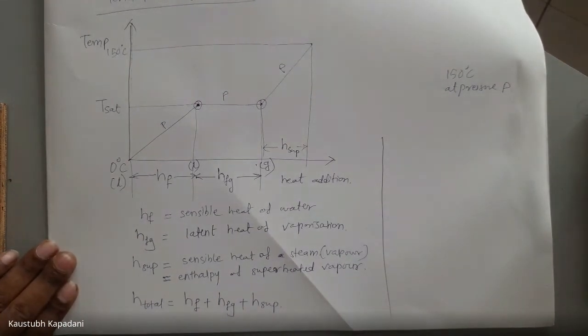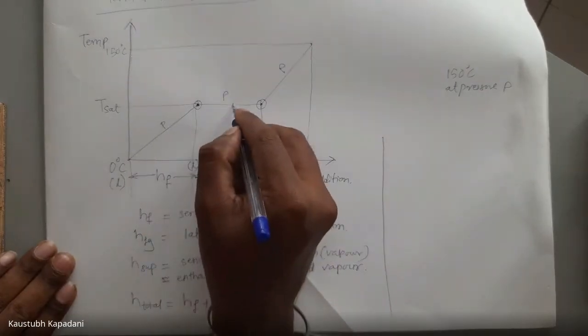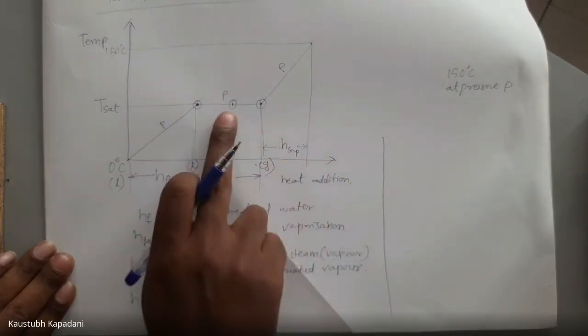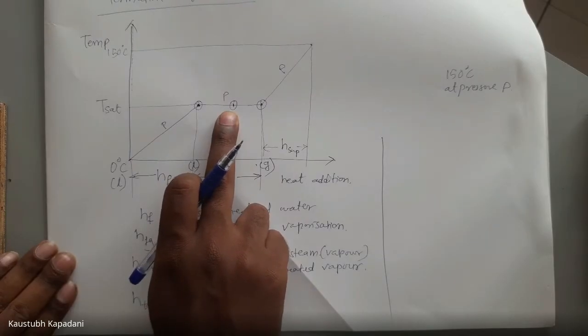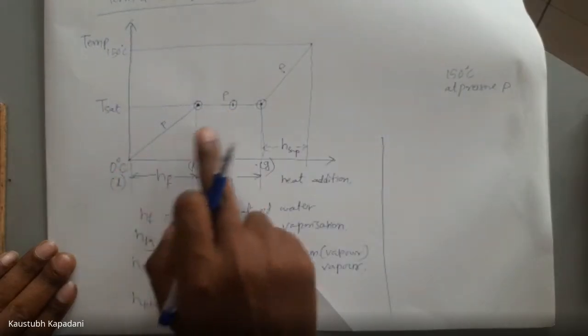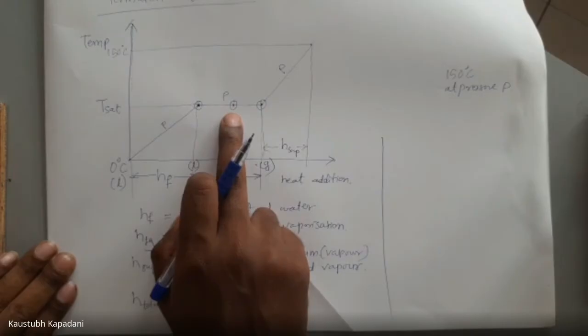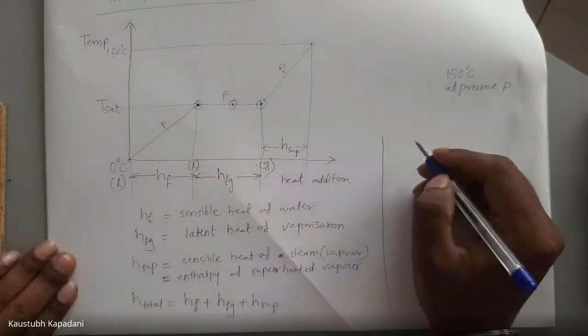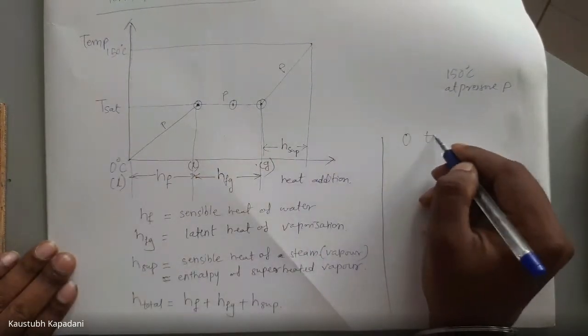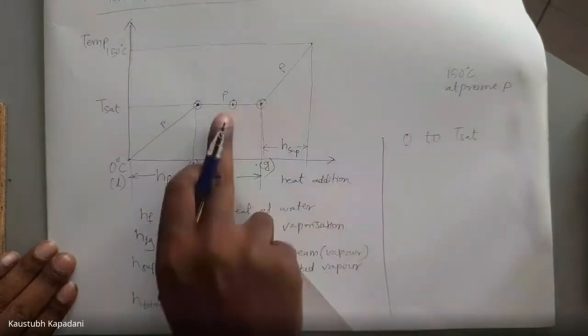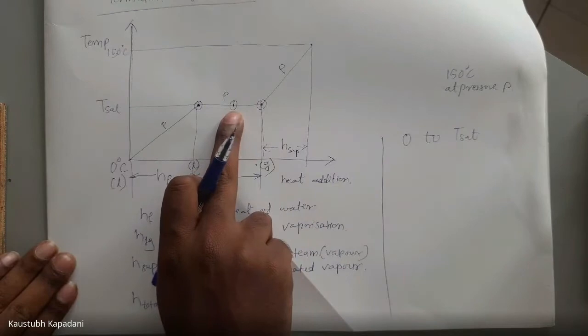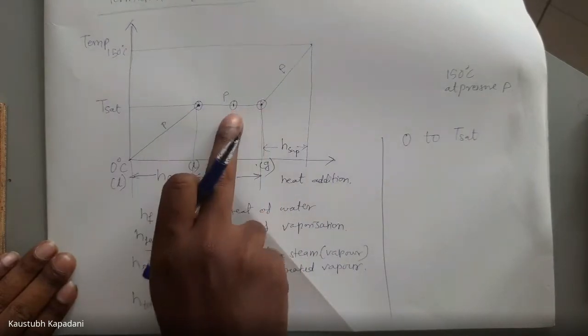But suppose we are at this point, and we want to calculate the enthalpy, the total heat addition from 0 up to this point. How do we calculate it? Now see, from 0 to T saturated, this is T saturated, but not here, at the middle.